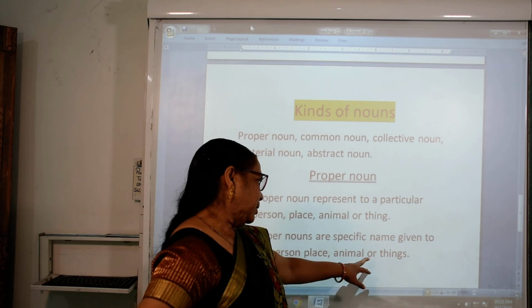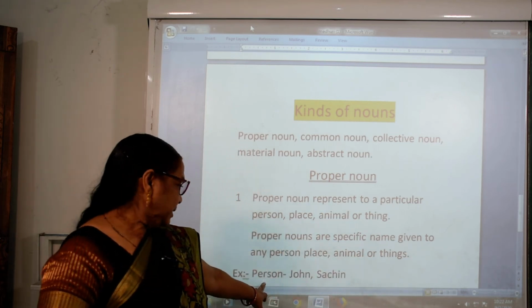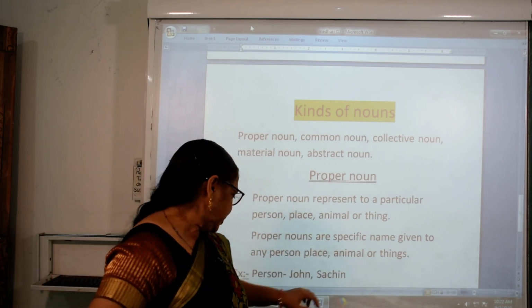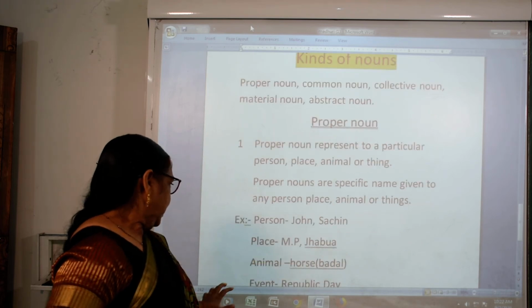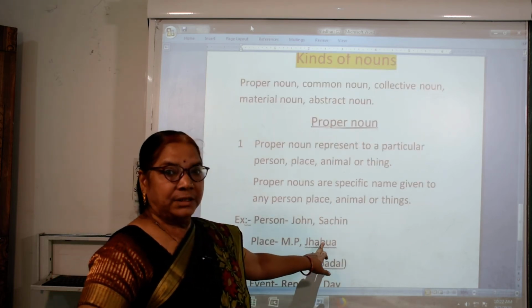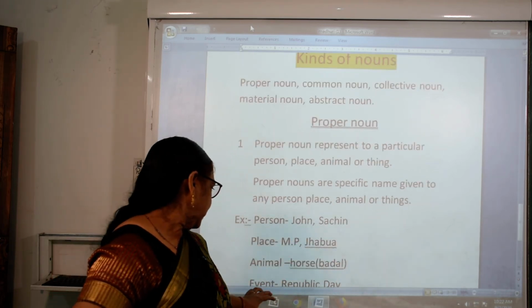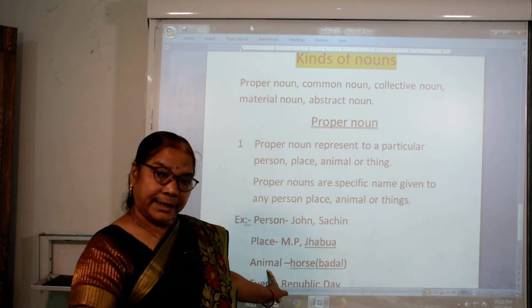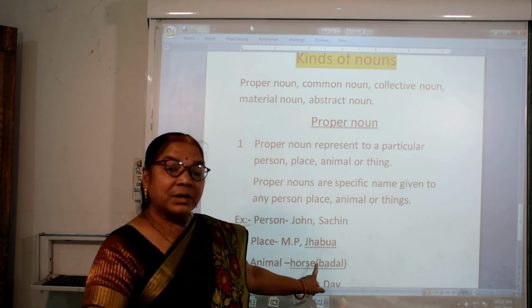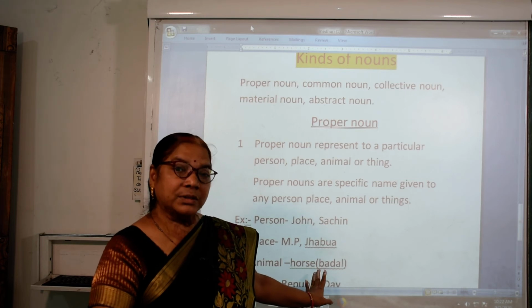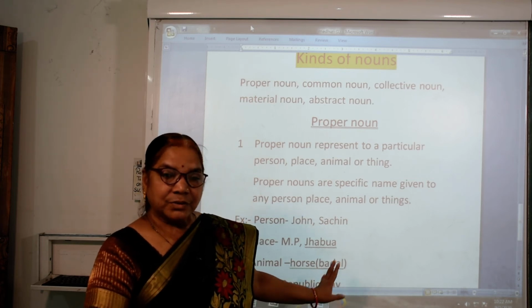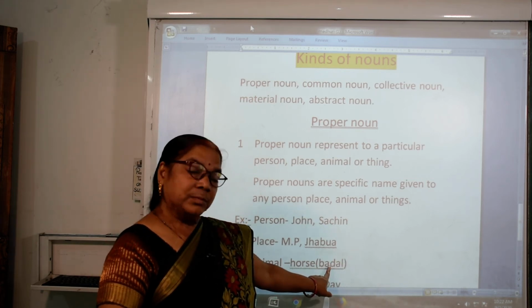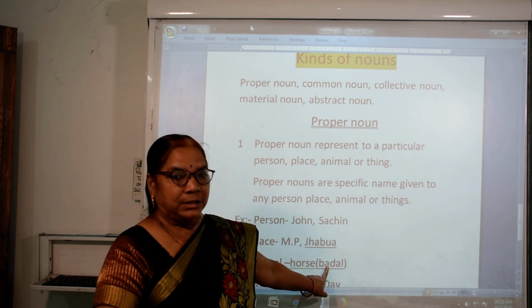Person: John, Sachin. Place: MP, Jhabua, Ranapur, like this. And if we say animal, horse, the horse has a name. What is the horse's name? Badal. So the horse's name is a proper noun.